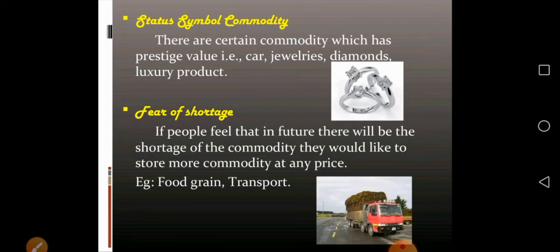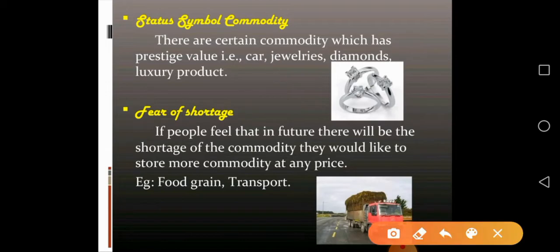Status symbol of commodity is also one of the exceptions to the law of demand. Status symbol of commodity means there are certain commodities which have prestigious value, that is, they give prestige to the customers. That is cars, jewelries, diamonds, and luxury products. So these are the status symbols of the customer. For these status symbols, the law of demand does not hold good. For example, cars, jewelries, diamonds, and luxury products.